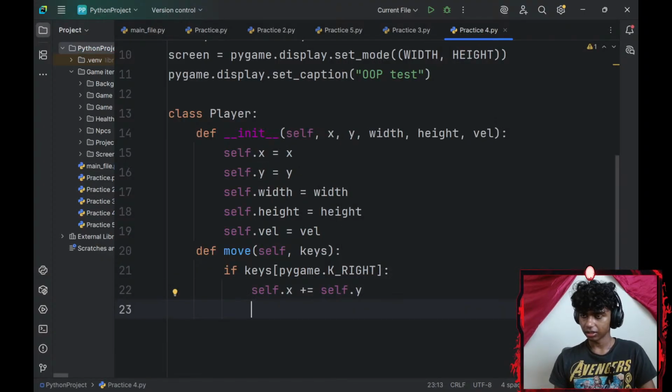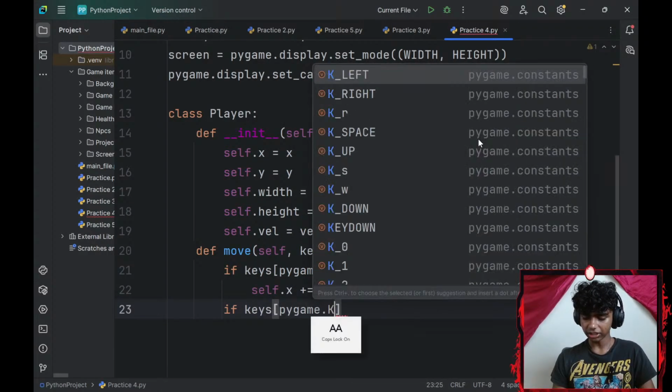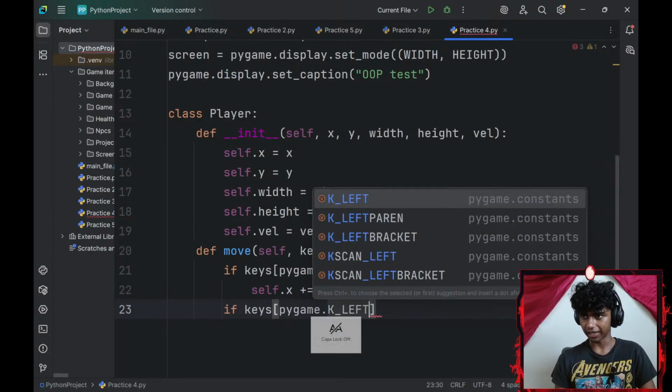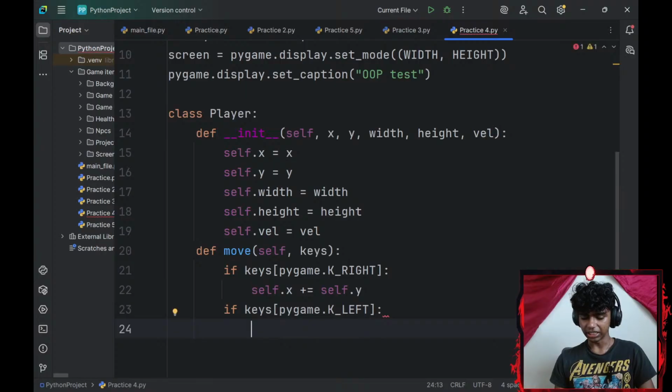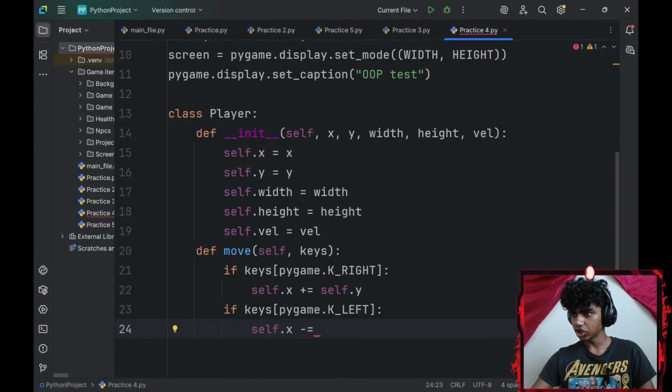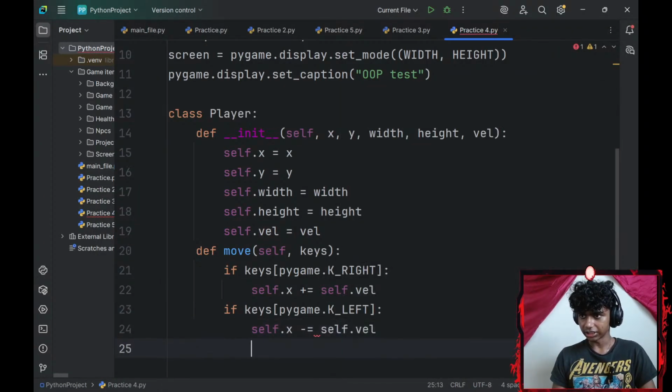Okay, and then if my keys at index of pygame.K_LEFT, if my left key is pressed, I will decrease my self.x by my, this should be velocity, not y, my bad guys, self.velocity.